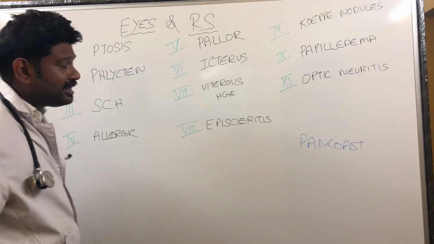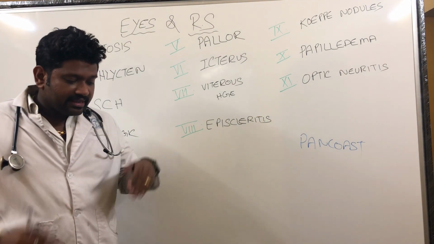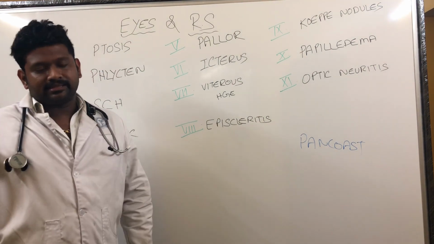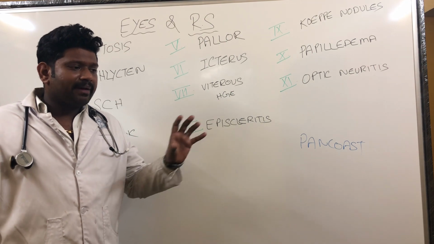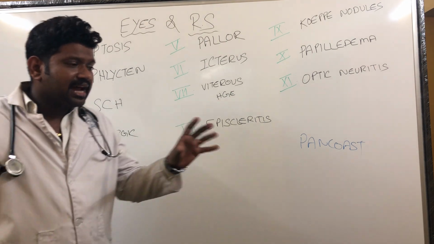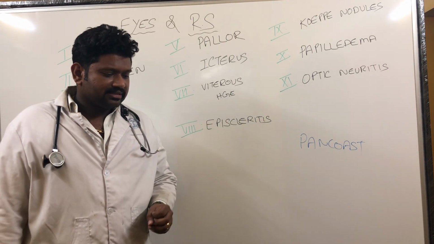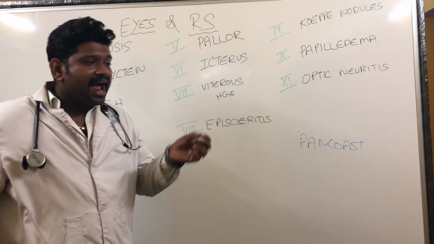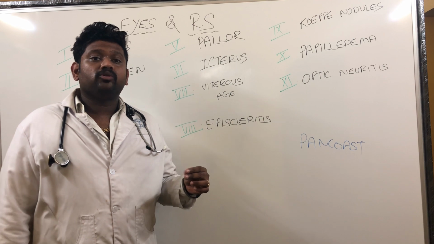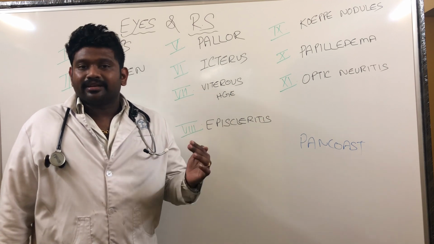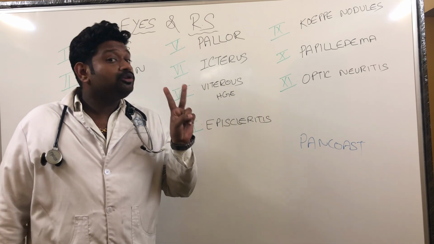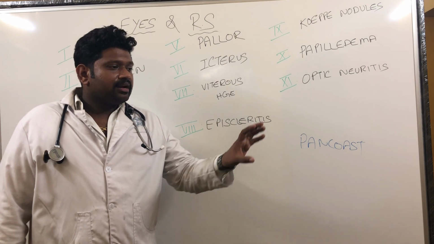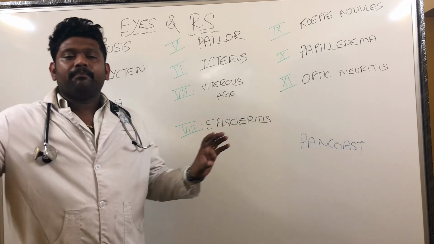Then there is one more thing called bilateral ptosis, where there is ptosis of both the eyelids. If a patient comes to me with bilateral ptosis and that patient is unresponsive or not conscious, I will be thinking of two things. Immediately I will do an ABG for the patient, and if the ABG shows PCO2 retention, that is carbon dioxide retention, then I will be thinking of type 2 respiratory failure. So type 2 respiratory failure and bilateral ptosis.